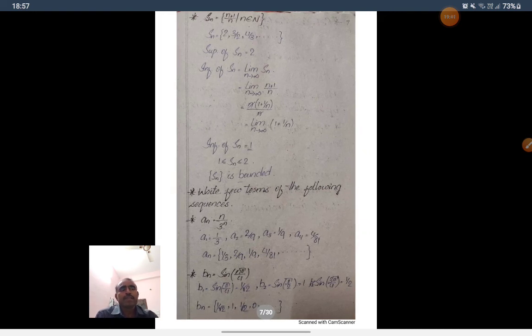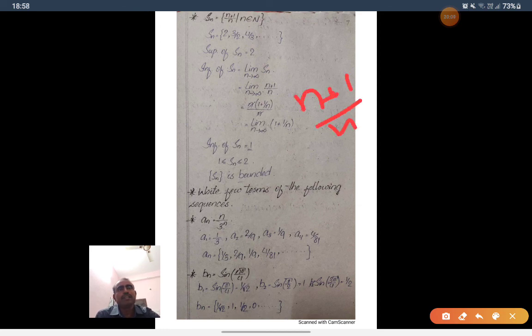See example. Sn is equal to n plus 1 by n. Here 2, 3 by 2, 4 by 3 and so on. 3 by 2 is 1.5. 4 by 3 is 1.33 and so on. As n increases, it tends to 1, because as n tends to infinity, we write n plus 1 by n as 1 plus 1 by n.